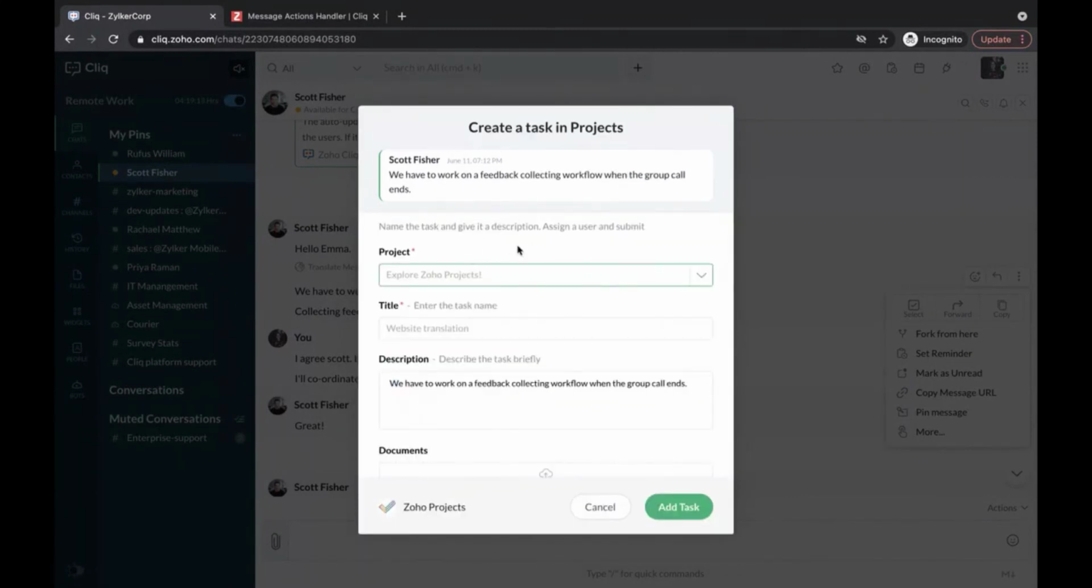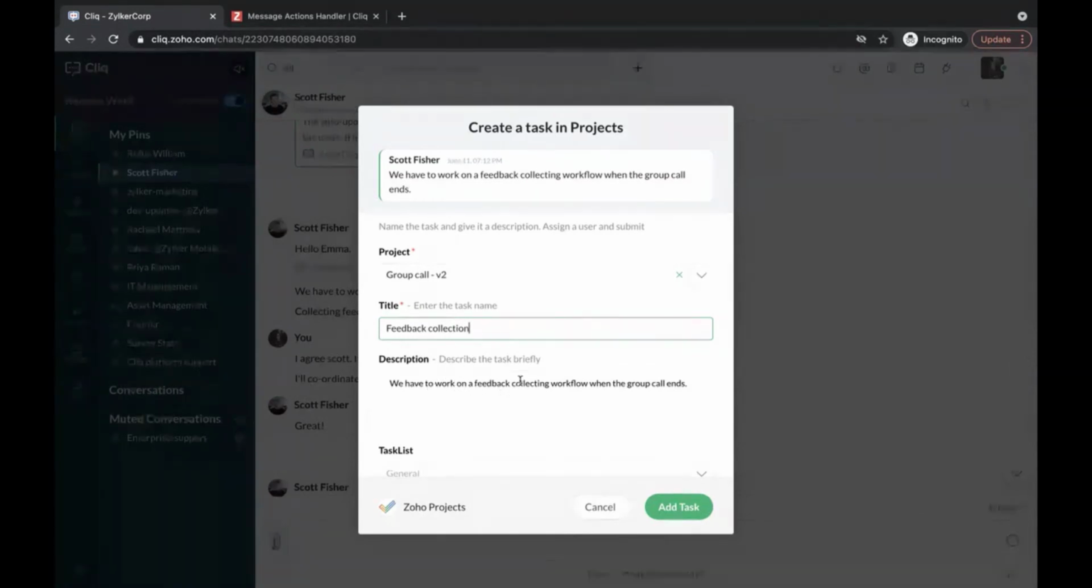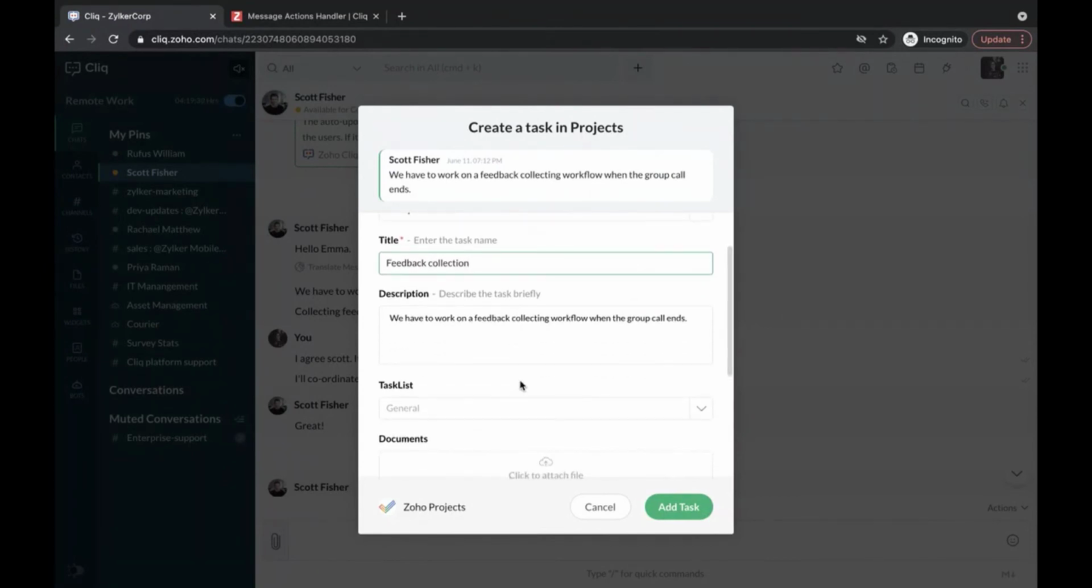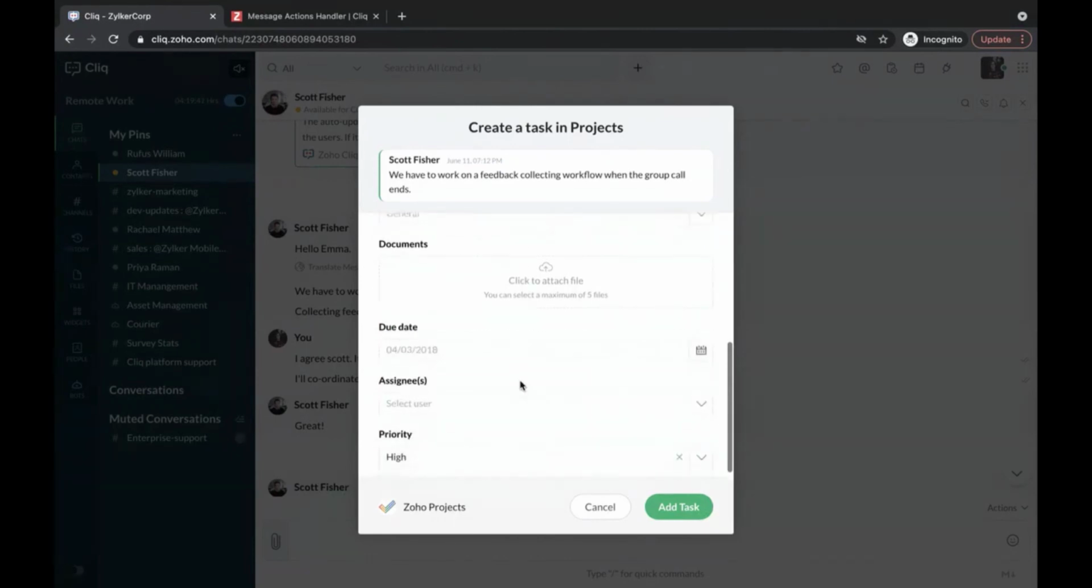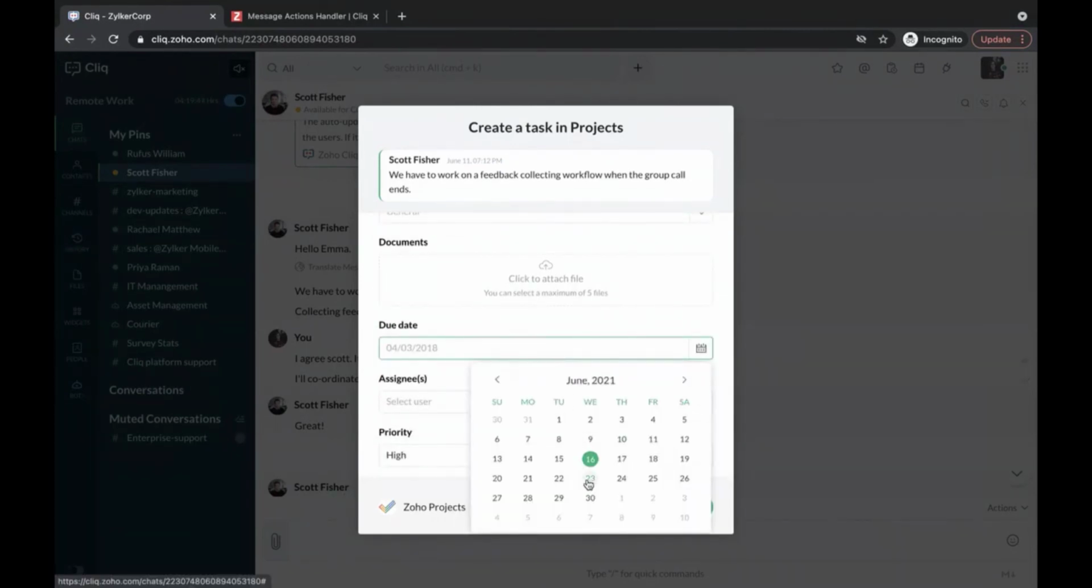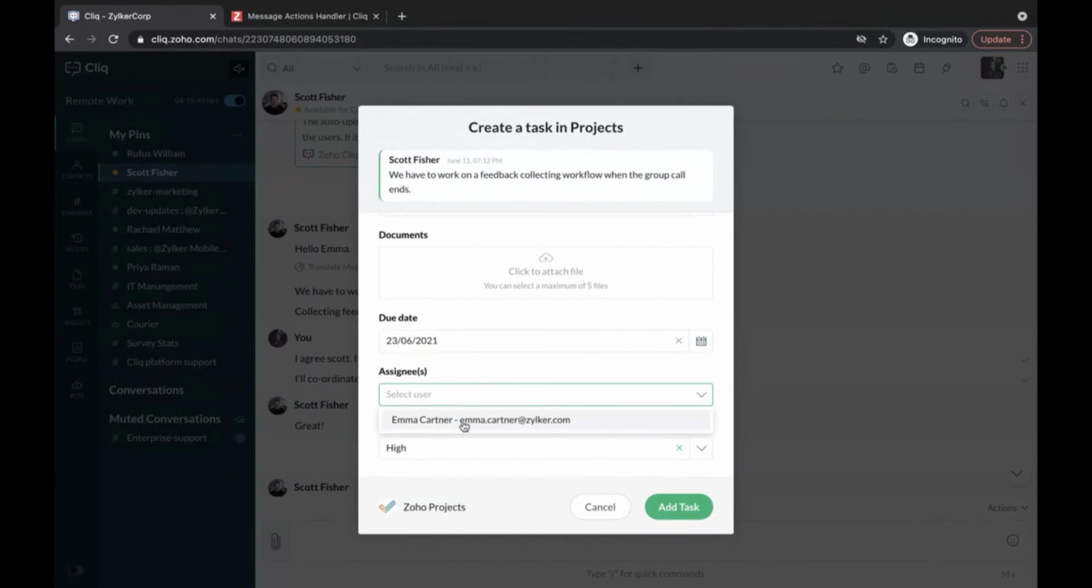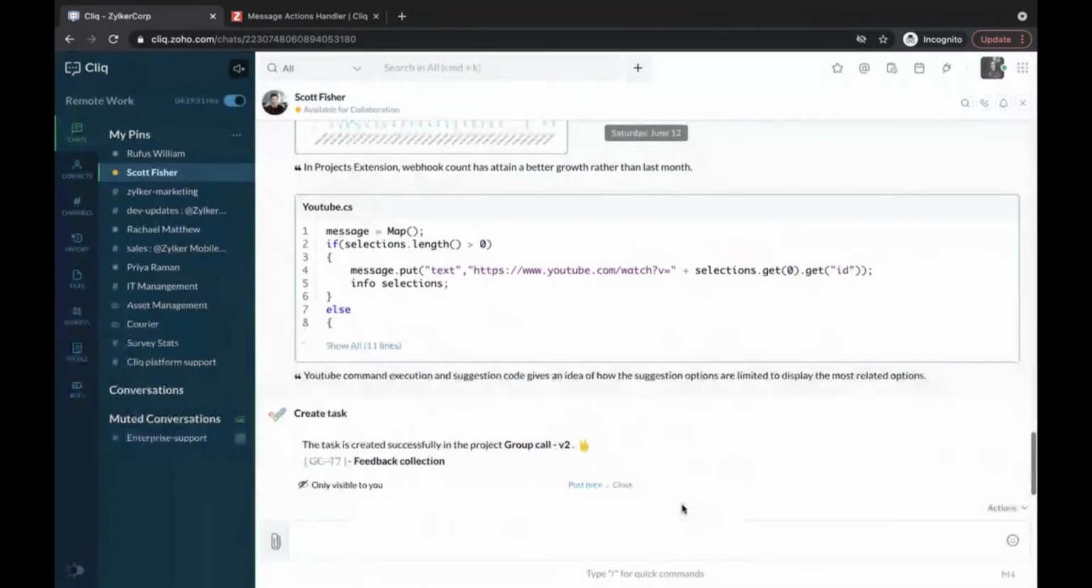Once I say create task, a form appears where I'll have to fill in all the details. I'll select the specific project, and give this a brief title. If you notice closely, you will see that the actual message content has been carried over as the description of your task. This can actually even be the title. It can be customized according to your need. So I'll now fill in the other details. I'll set a due date for this task, assign it to myself since I'm going to be the person working upon it, and I'll add the task.